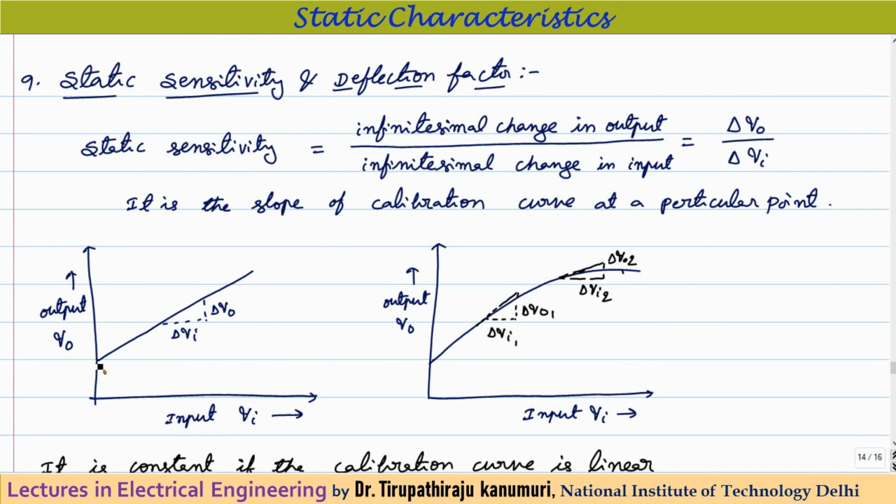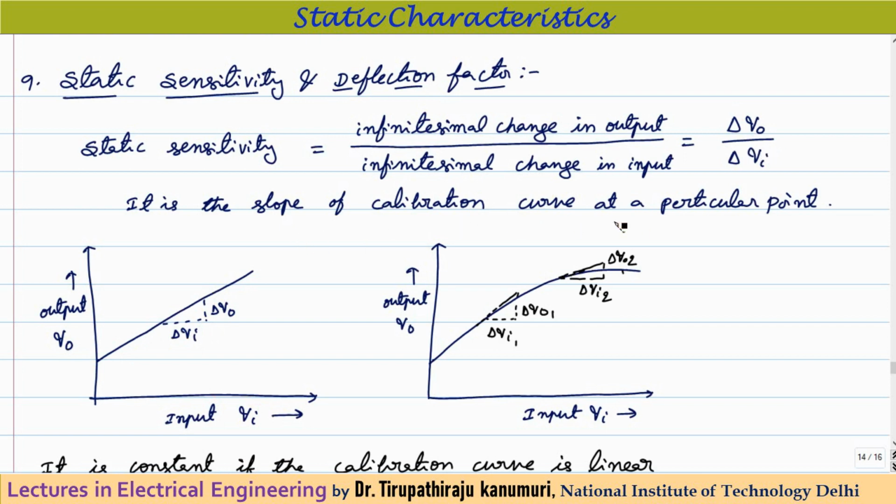Let us assume the case of a linear curve, that means when the input is changed, the output quantity is also changing linearly. Input I am representing by Qi, output I am representing by Q naught. So the slope of this curve indicates the sensitivity. Slope is nothing but change in y-axis by change in x-axis. What is y-axis? Delta Q naught, and x-axis will be delta Qi. That's why it will be equal to delta Q naught by delta Qi. That indicates the static sensitivity.